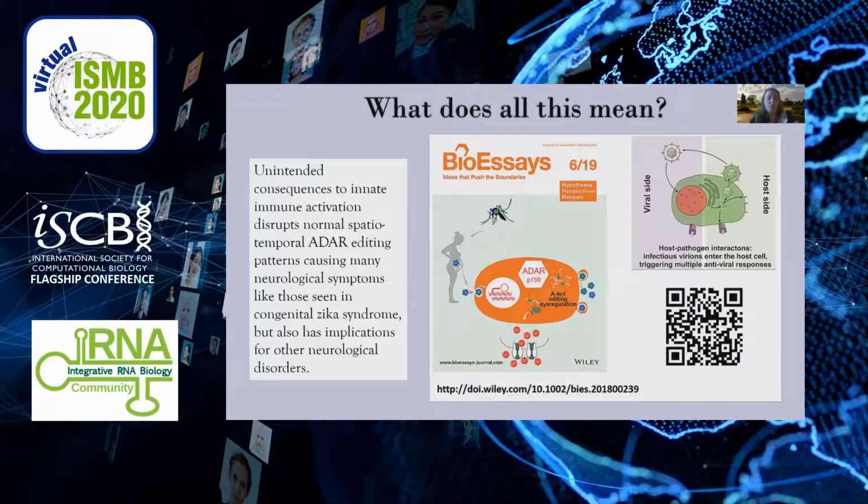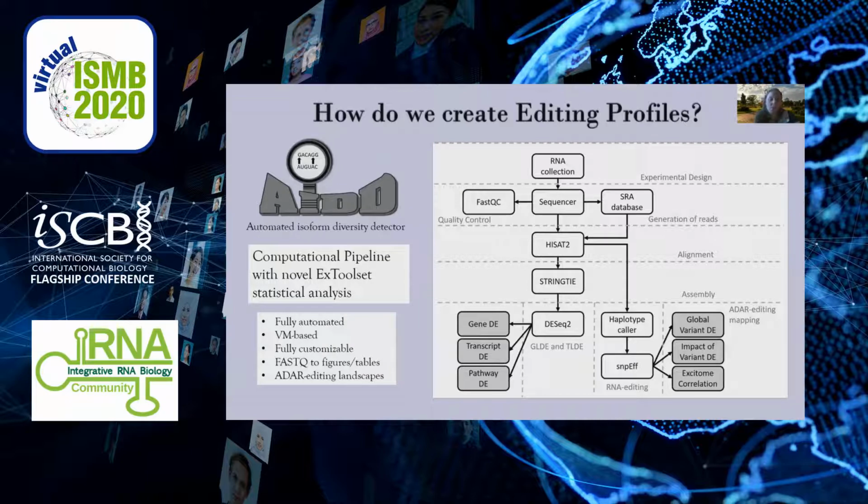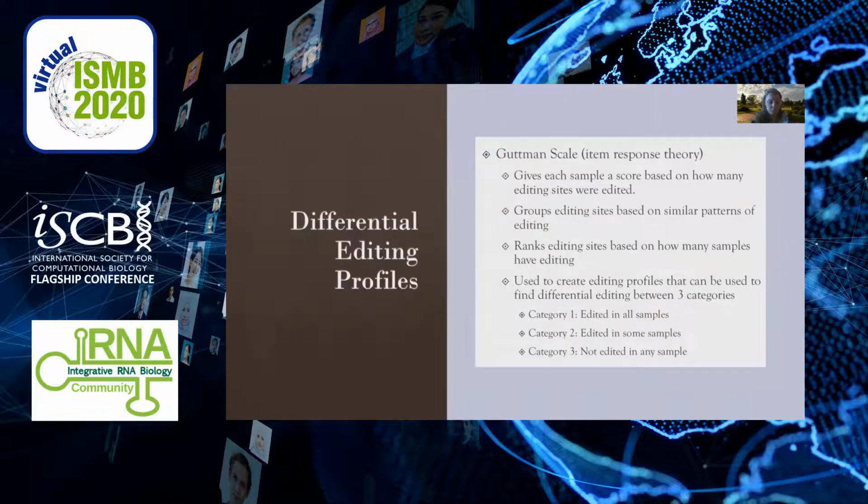Like I mentioned, the first step was to create a fully automated pipeline using a new mathematical model to map ADAR editing profiles. We call this pipeline Automated Isoform Diversity Detector, or AID, which uses standard open source tools for genomic alignment, transcriptome assembly, variant calling, and variant prediction, combined with our custom EX toolset to create the ADAR editing landscapes. The new model includes item response theory utilizing Guttman scale and machine learning random forest analysis to score, rank, and order editing sites in any condition.